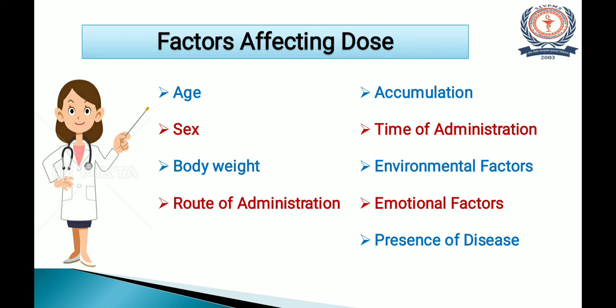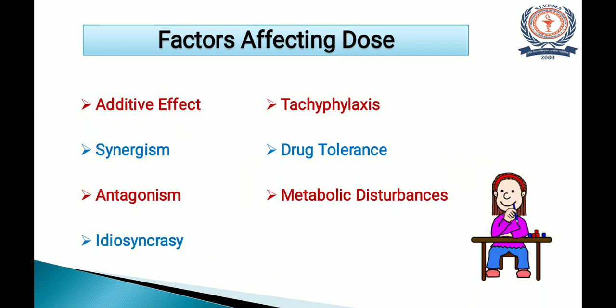So here are the factors: age, sex, body weight, route of administration, accumulation, time of administration, environmental factors, emotional factors, presence of disease, additive effect, synergistic effect, antagonistic effect, idiosyncrasy, tachyphylaxis, drug tolerance and metabolic disturbances. So these are just the enlisted factors affecting dose of drug.